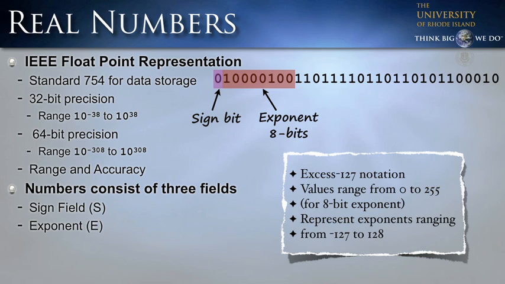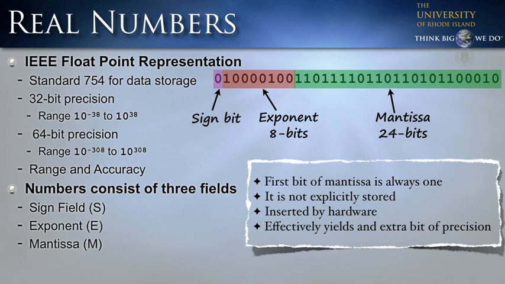Now this exponent is not a straight conversion to an integer and then 2 raised to that power. It's an excess 127 notation. It's fairly complicated to figure this out. We're not going to go into it here because you'll probably never actually have to do that. The computers will take care of it for you when you need to look at some of this data. And then the last part is the mantissa in our exponential representation.